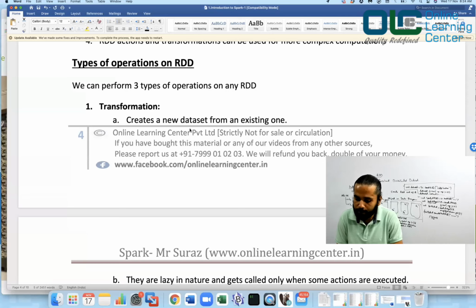So the type of operations on RDD, usually you can perform 3 operations. So we can perform 3 types of operations on any RDD. Number 1, that is a transformation. What is a transformation? Creating a new RDD out of an old RDD. They are called a transformation.